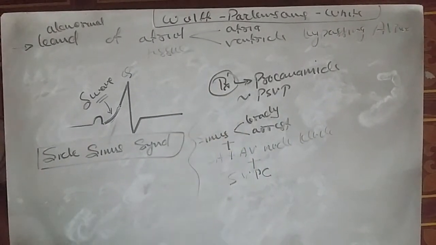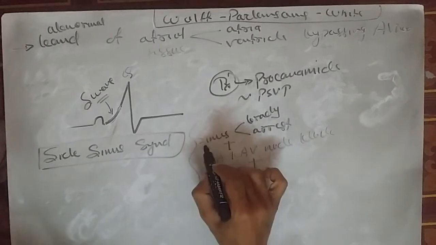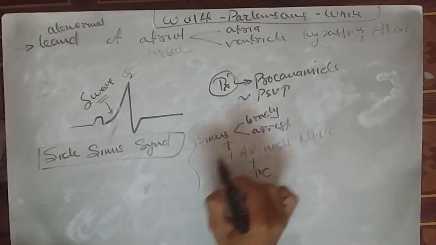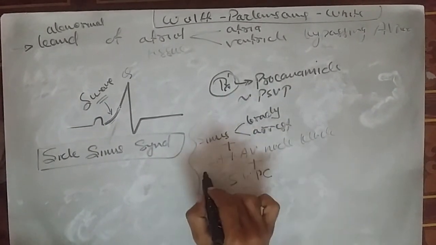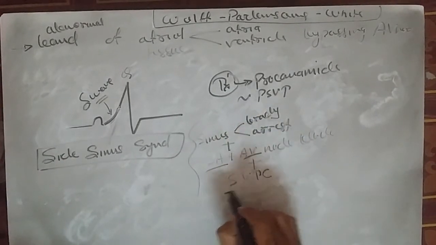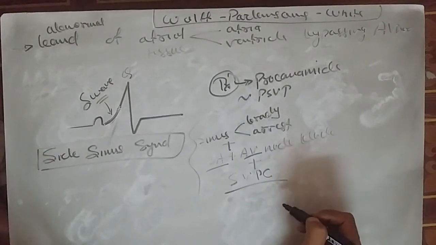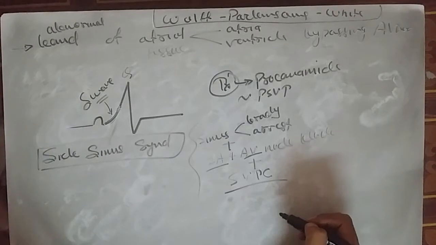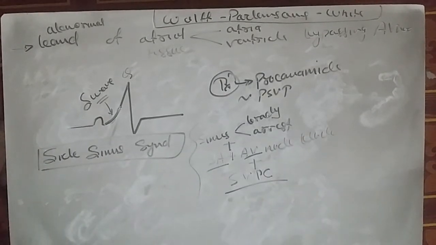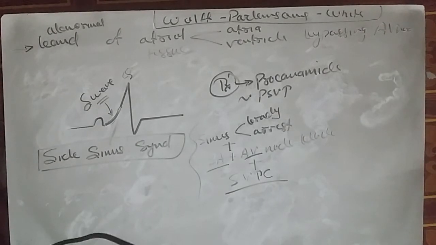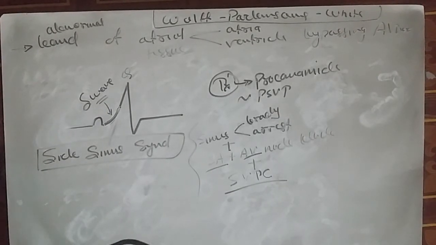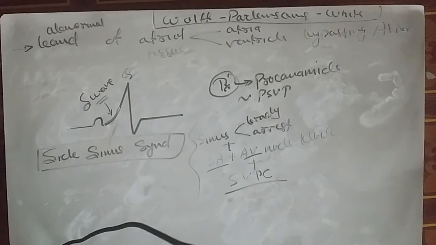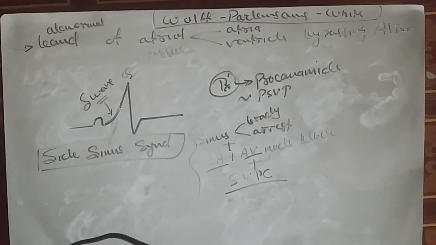So this is the group of symptoms, means sinus bradycardia, sinus arrest with blockage of the SA and AV node along with the supraventricular tachycardia. This is the combination of symptoms called sick sinus syndrome, and it is defined as abnormal cardiac impulse formation and abnormal propagation from the SA node, which prevents the penetrating